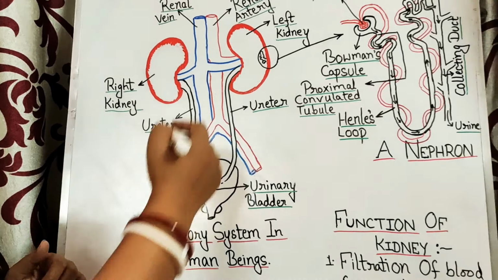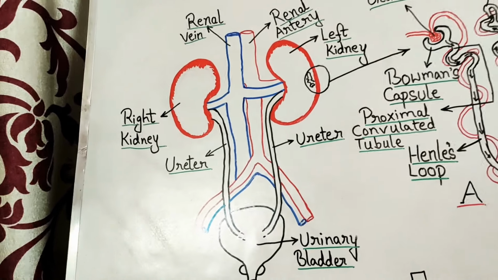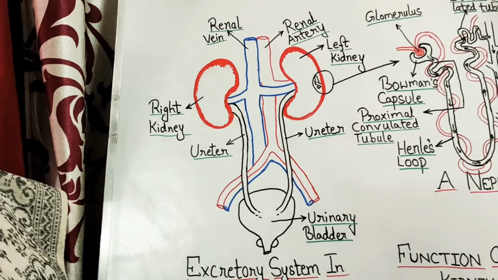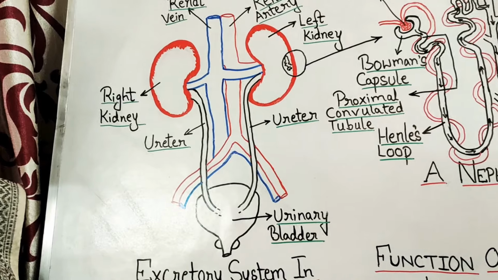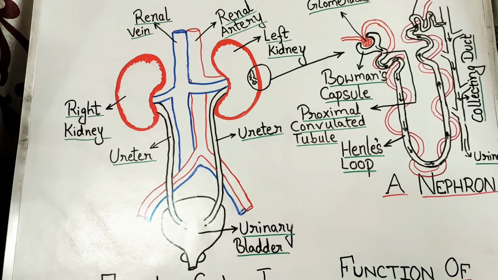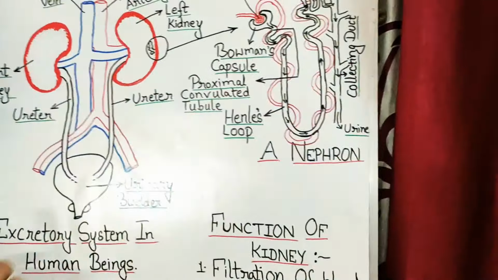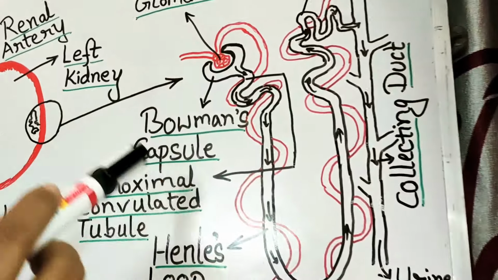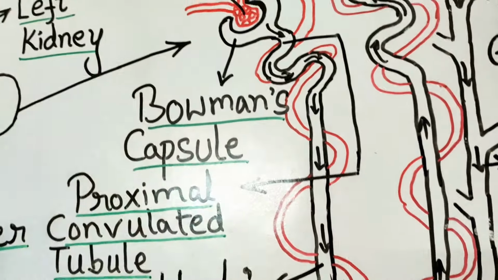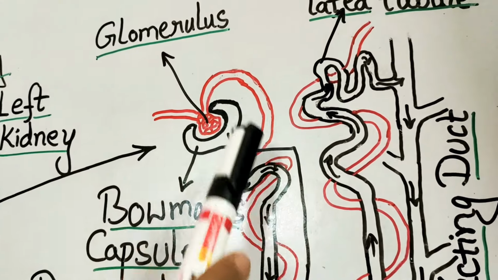Now, if we do a cross section of a kidney, inside the kidney, each kidney has 1 million nephrons in it. Now, what is this nephron? Nephron is a functional unit of the excretory system of human beings. Now, how does it look? It somewhat looks like this. It is having a cup-like structure. The cup-like structure is called your Bowman's capsule, and it is extended with a tube-like structure. This is called the tubule.